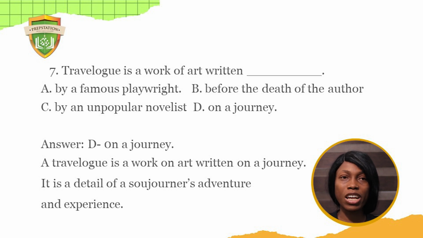You could say to an extent that the novel Gulliver's Travels by Jonathan Swift is an example of a travelogue because you have documentation of his trips to Lilliput and to the other places he traveled to. So these were like a documentation of his travels. So you could use Gulliver's Travels as an example of a travelogue.